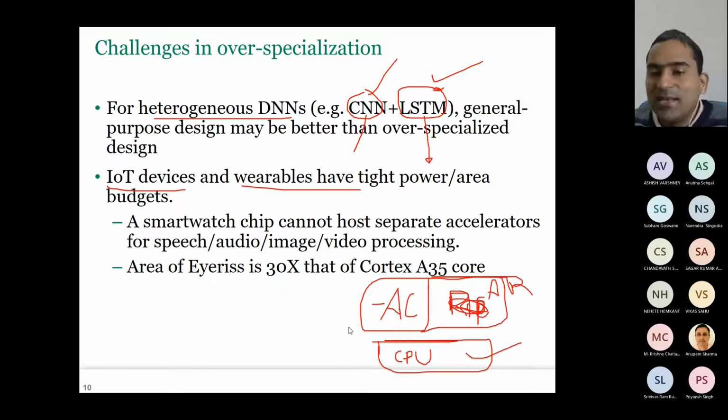So who can explain why they have a tight power budget and a tight area budget? Anupam, can you please explain? Anubhav, who can explain? It should be within a certain limit of area, because it has to be wearable. We have to wear that, and it also consumes low power, because it has to measure the heart rate and so on.